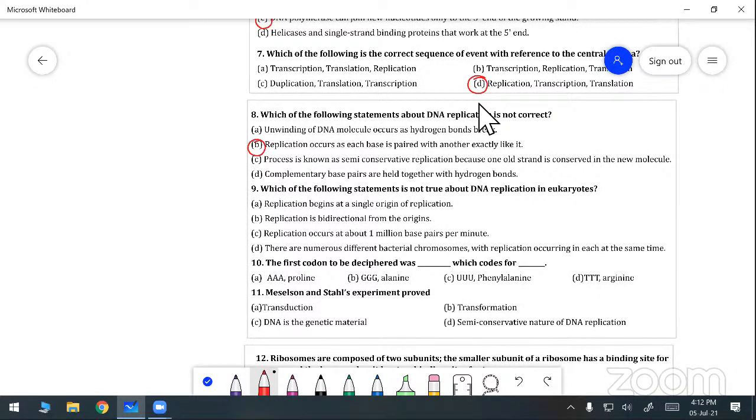Next one. Which of the following statements is not true about DNA replication in eukaryotes? Do you know what is eukaryotes? Can you say what is eukaryotes?